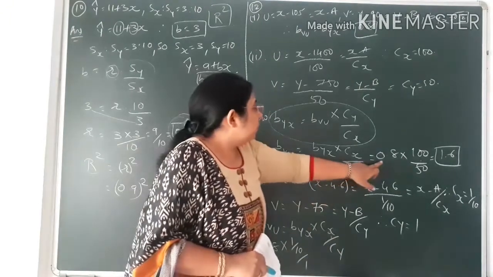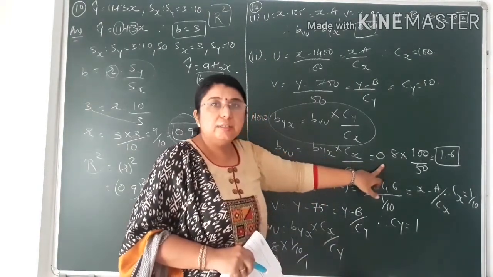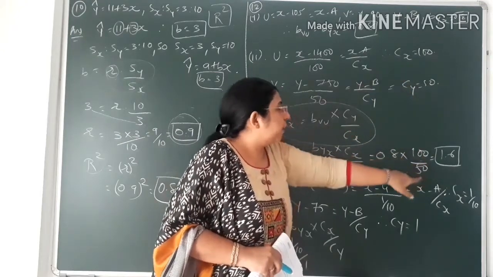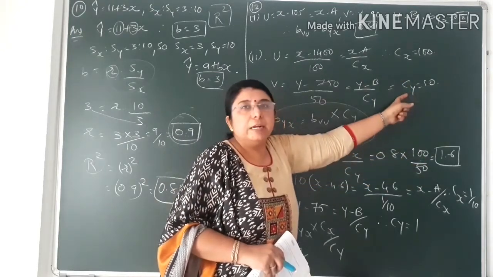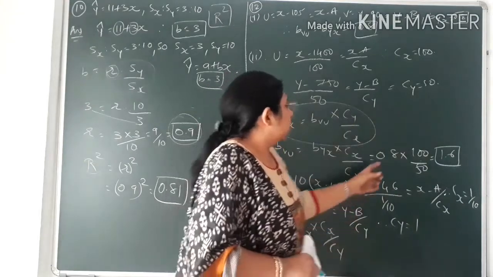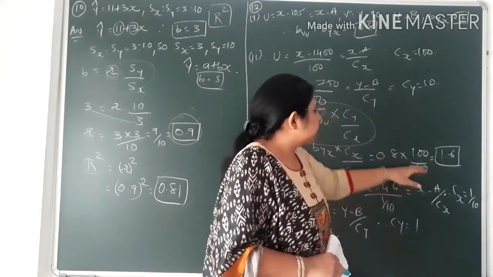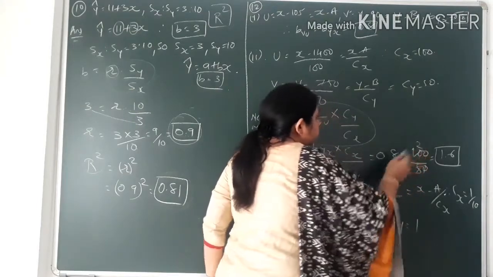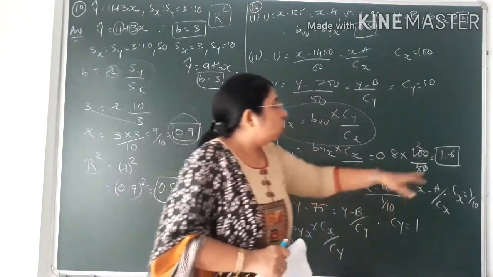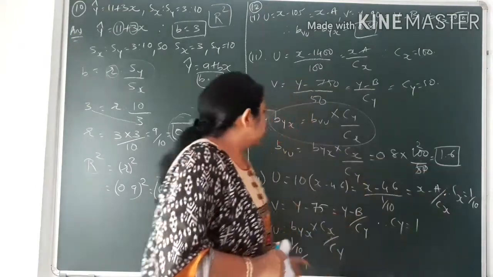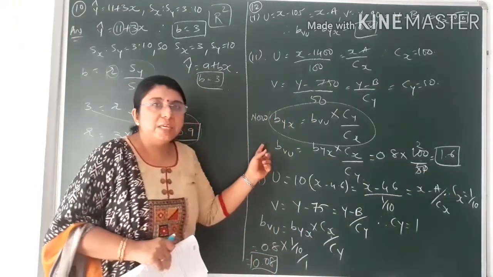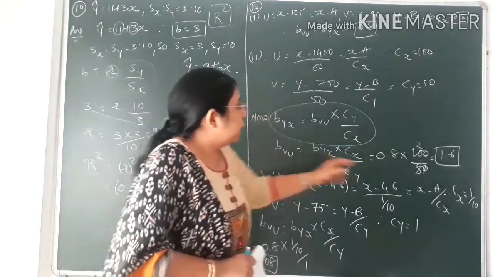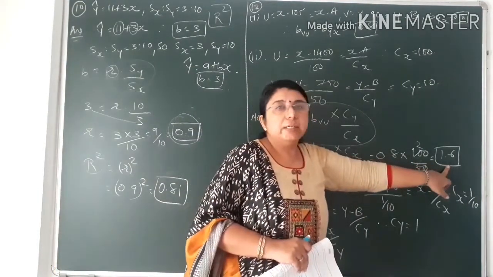Okay, so Byx value that has been given in the question is 0.8, into Cx value, which we have already found out, that is 100, and Cy value also we have found out, that is 50. So by calculating this, dividing and multiplying, here 0 will be cancelled, 5 1s are 5, 5 2s are 10, so 0.8 into 2 would come to 1.6. So we have got the value of Bvu according to the second condition of U and V, that is, the value of Bvu came to 1.6.